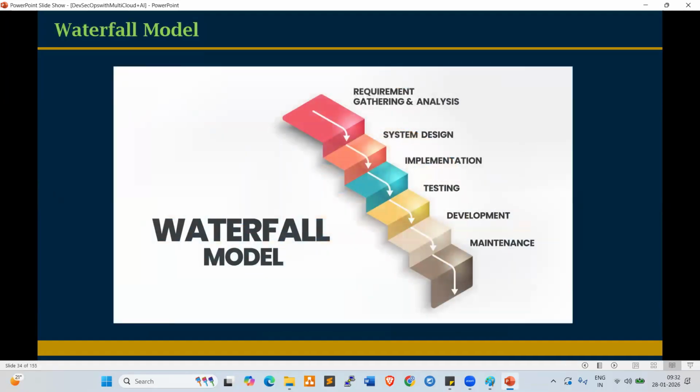Yeah. Now look at here. So this is the waterfall, sequential development. Sequentially, the code will be developed. So as a DevOps engineer, DevSecOps engineer, we don't need to worry about the coding part. Developer develops the code. Testers test the code, right? As a DevOps engineer, DevSecOps engineer, we can automate the deployments. We can work on the integrations. We can work on the tickets, right? So our role is a different role. We don't require any coding background. We don't need to involve in the coding part.